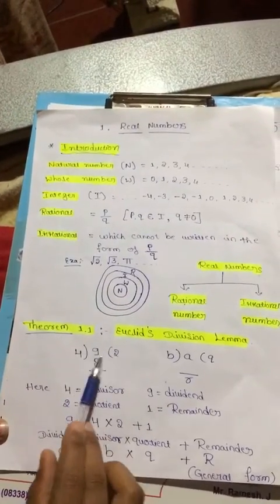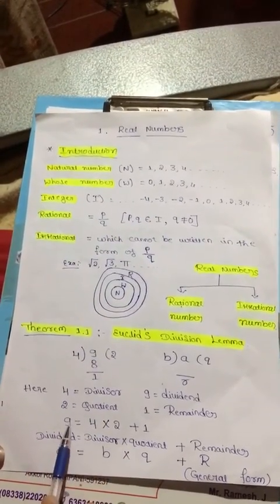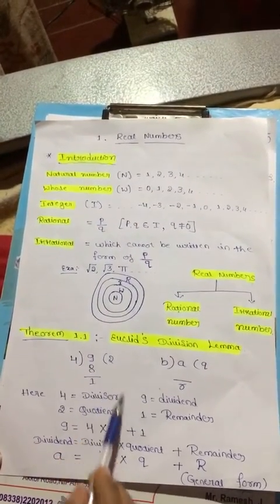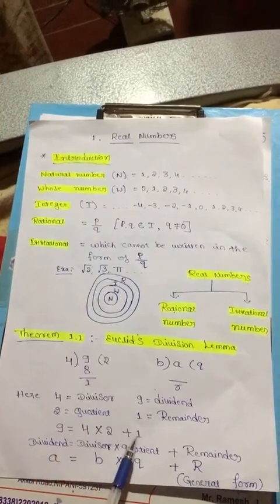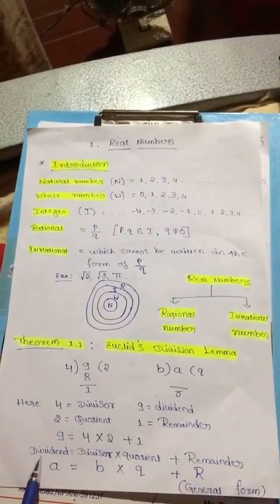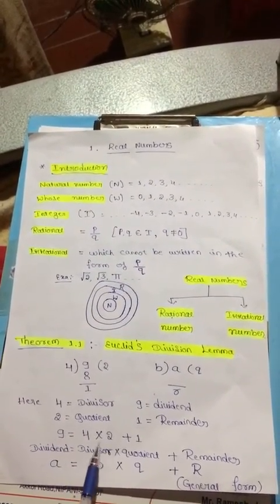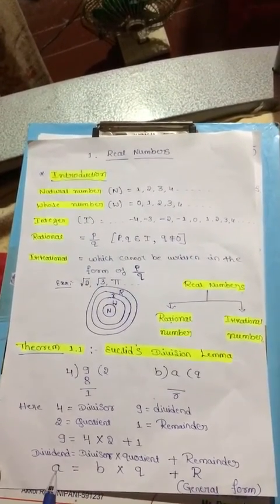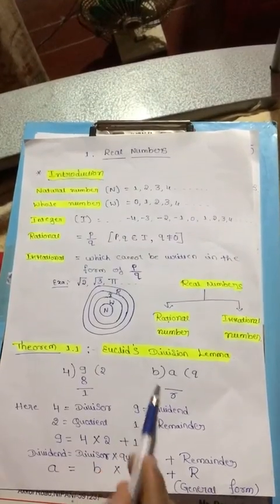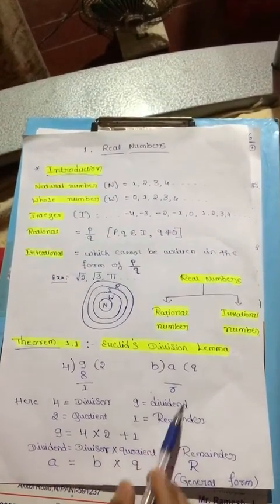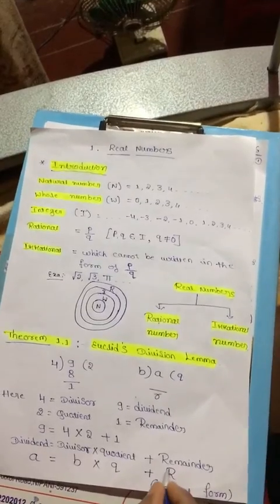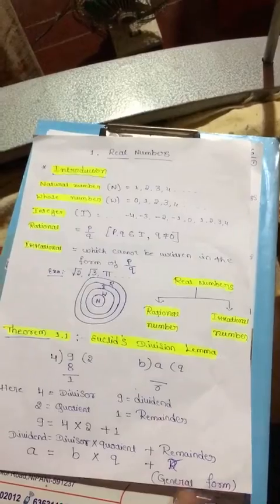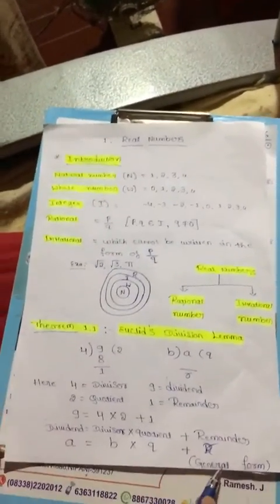According to this, dividend equals divisor 4 times quotient 2 plus remainder 1. The formula is: dividend equals divisor times quotient plus remainder. The dividend can be denoted by a, the divisor by b, the quotient by q and the remainder by r. This is the general form of Euclid's division lemma.